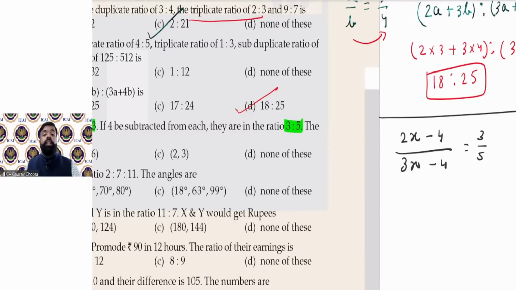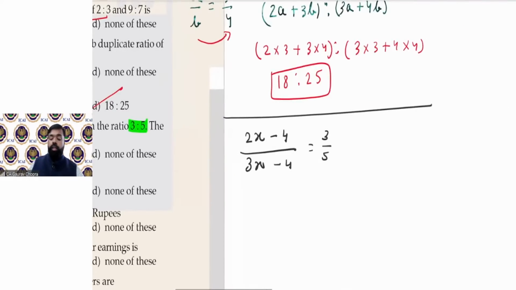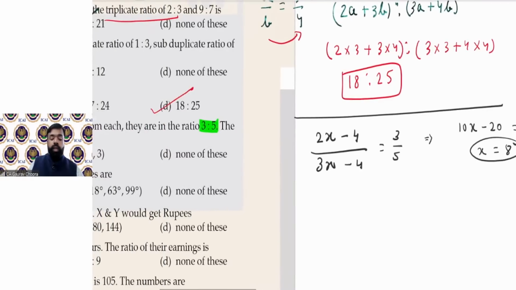So we can write 3/5. Now just by doing the cross multiplication, we can get the answer. So let's do cross multiplication. 10x minus 20 equals 9x minus 12. So x is equal to 8. x की वैल्यू क्या आ गई है? 8.